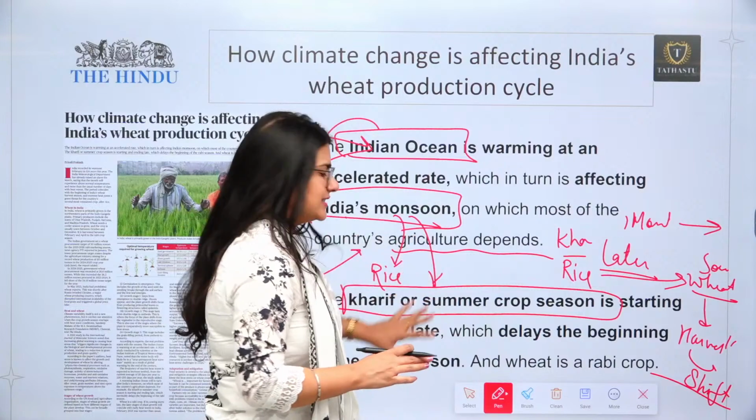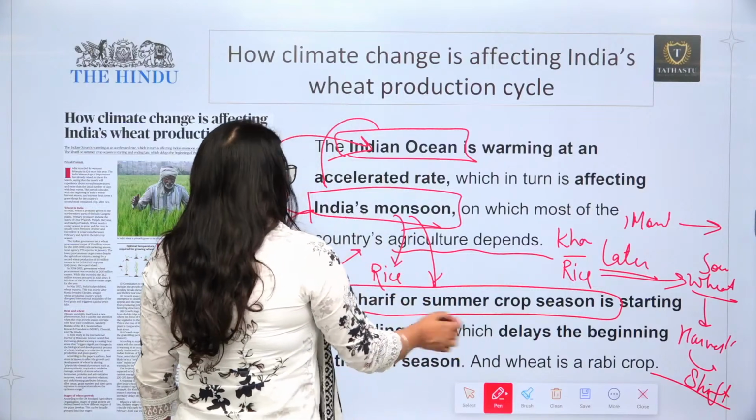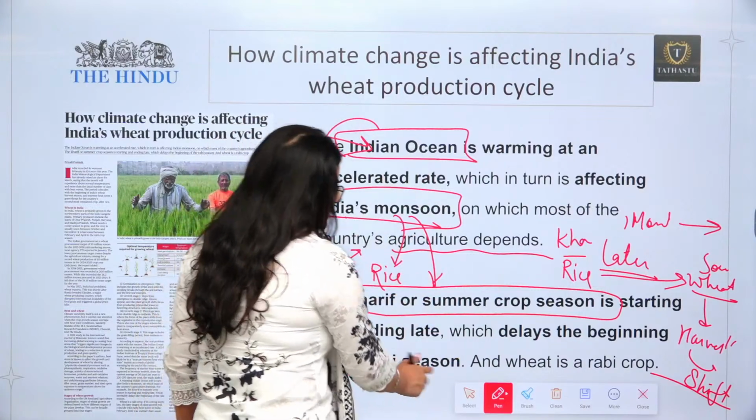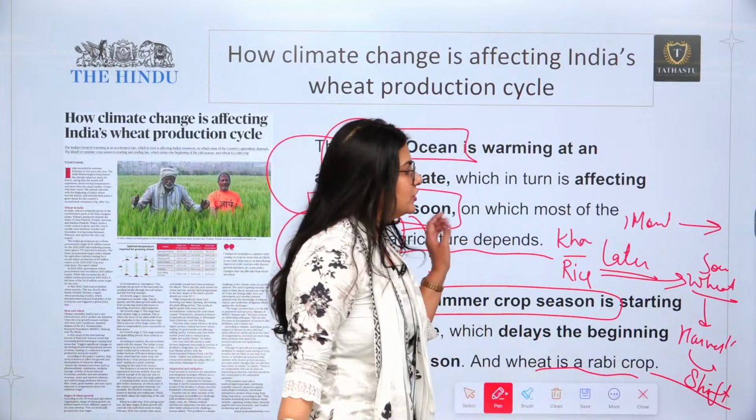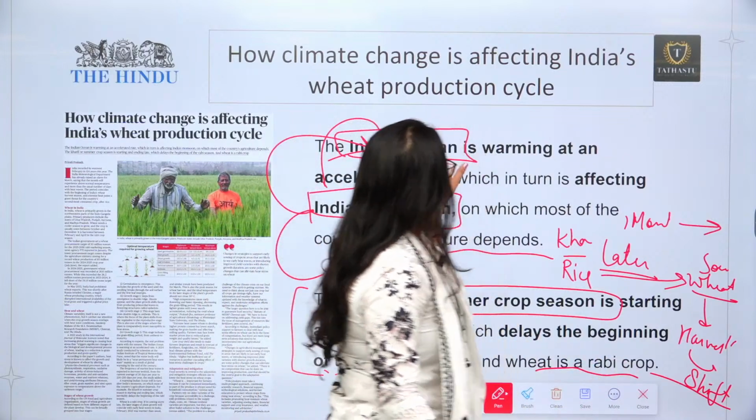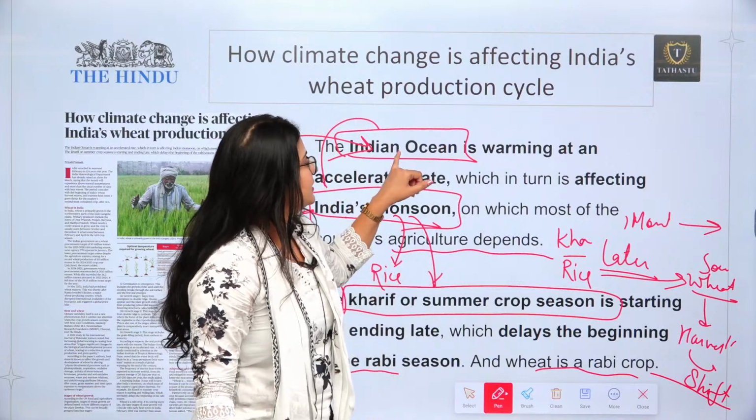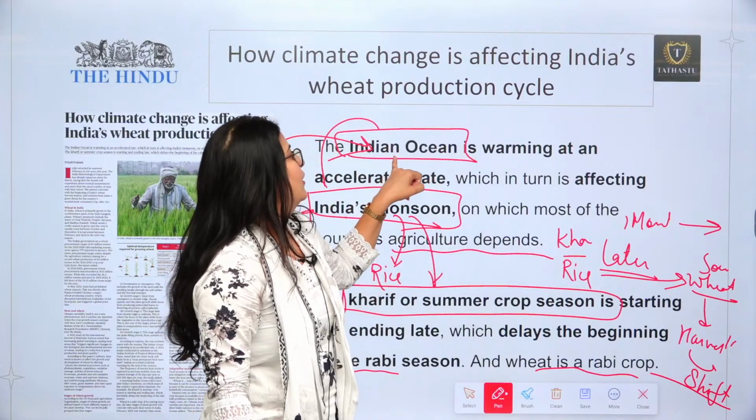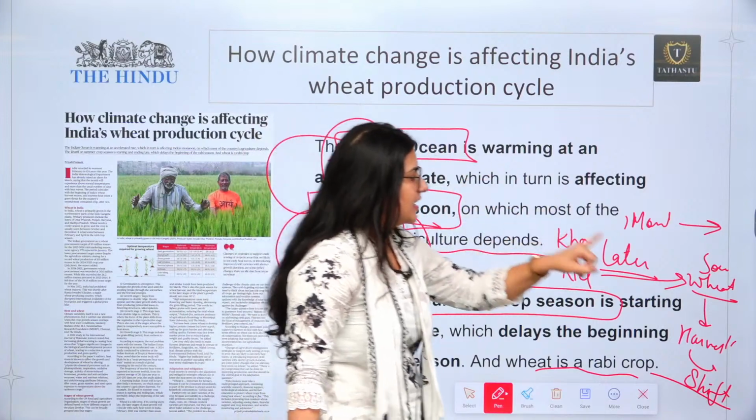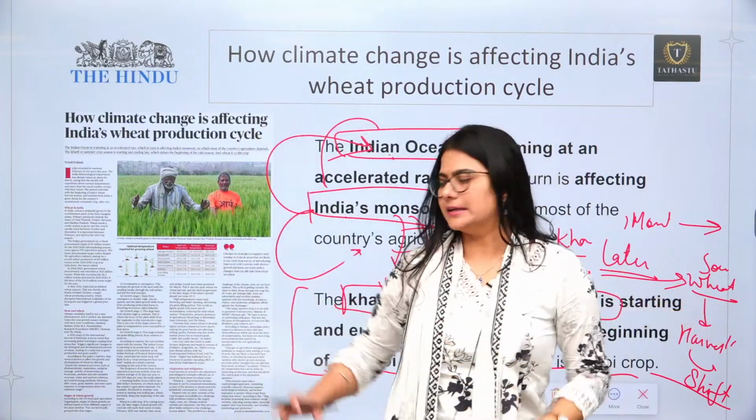So this is the basic understanding. This delay affects the beginning of the Rabi season, and wheat is a Rabi crop. This is how the change in the warmth of the Indian Ocean is going to impact our wheat. This is how they are related.